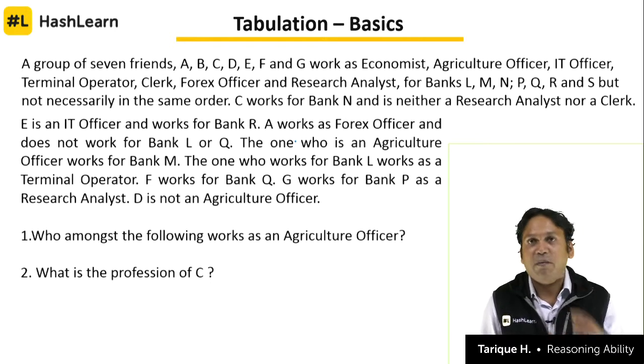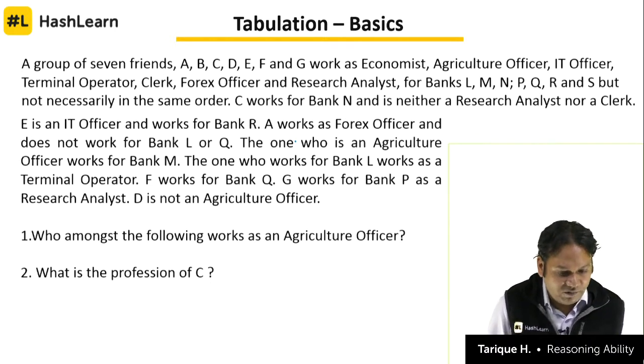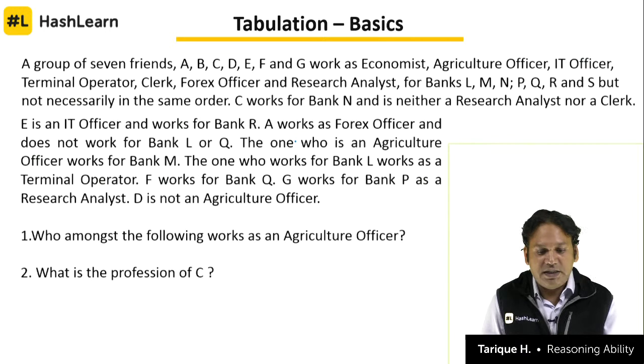Looks, lot of information is there, you can see on the screen. A group of 7 friends, A, B, C, D, E, F and G, work as economist, agriculture officer, IT officer, terminal operator, clerk, Forex officer and research analyst for banks L, M, N, P, Q, R and S, but not necessarily in the same order.